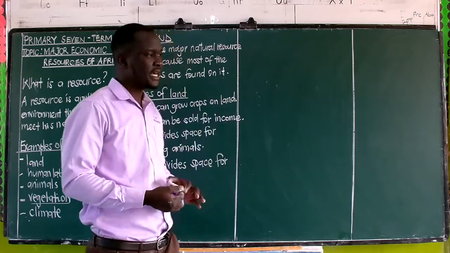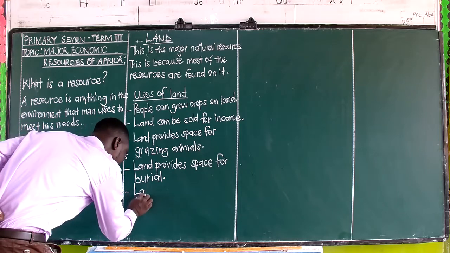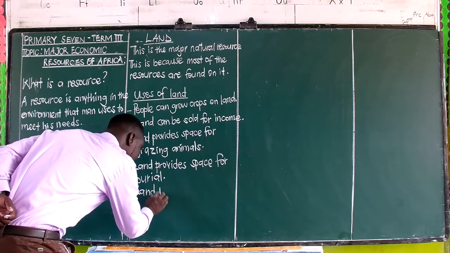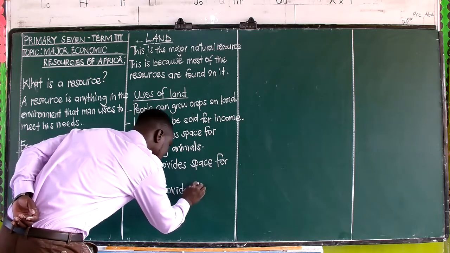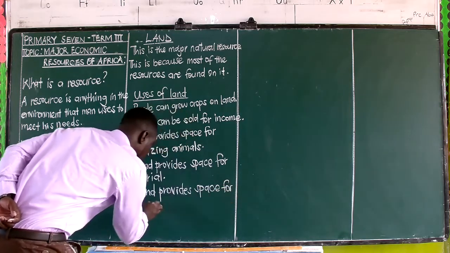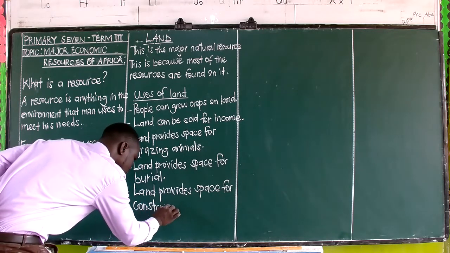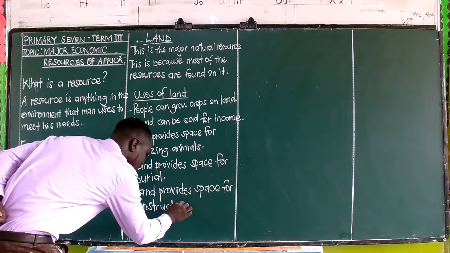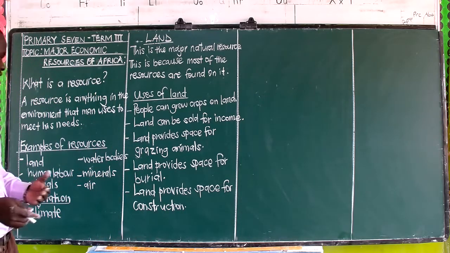Not only that, land also provides space for construction. And when we talk about construction, we look at a number of areas.